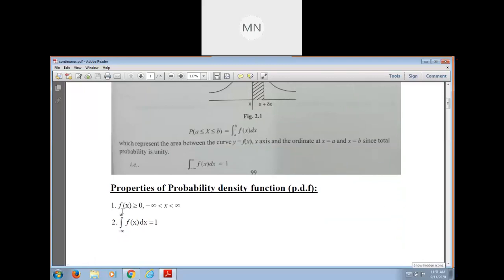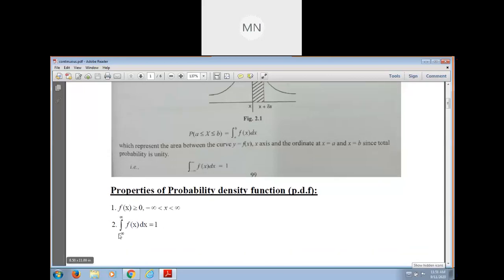These are the properties of probability density function. Is that f of x takes the values, when our sum is always 1. Integration from minus infinity to infinity f of x dx is 1. Probability density function.